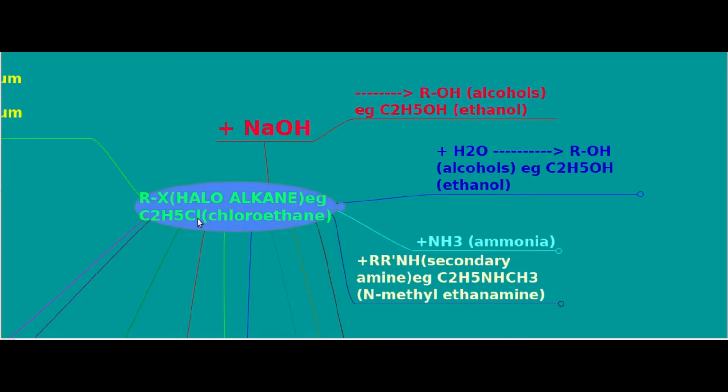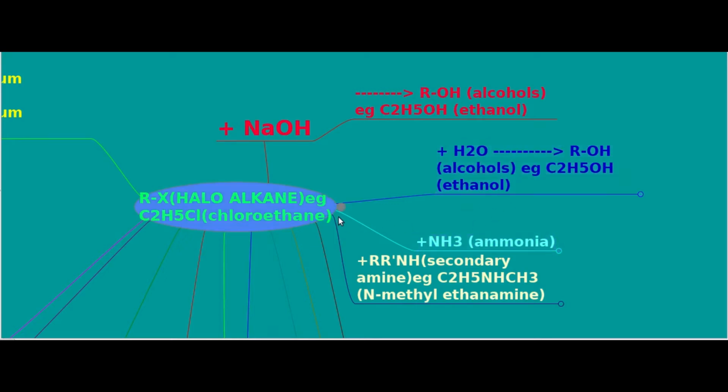C2H5Cl with NaOH forms C2H5OH, ethanol. The next reaction is with water, H2O, where OH minus is also the nucleophile, and it forms ROH. C2H5Cl reacts with water to form C2H5OH, ethanol.